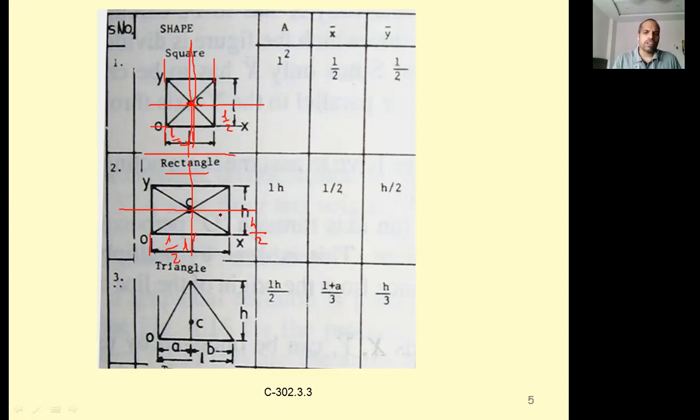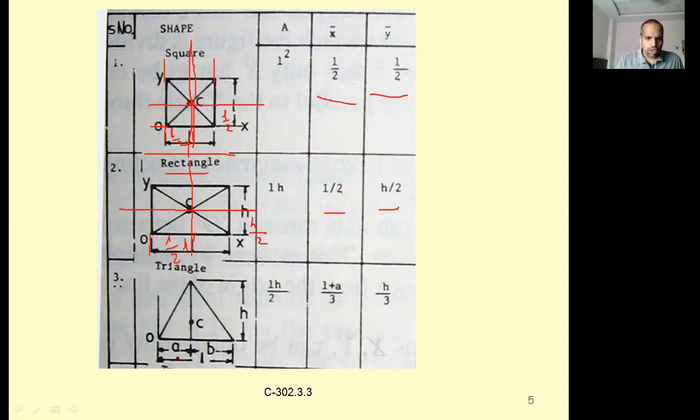I will discuss in the next class how to arrive at these figures using first principle. First principle is nothing but the algebraic sum of moments of areas divided by area. From that principle also you can use it. So let us discuss that in the next class. For the time being, you remember this. Let us check these values in the next class.